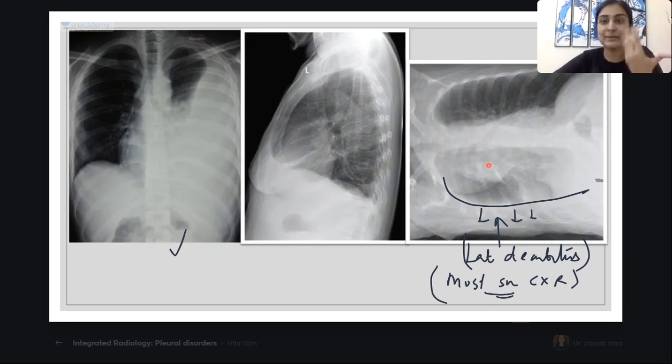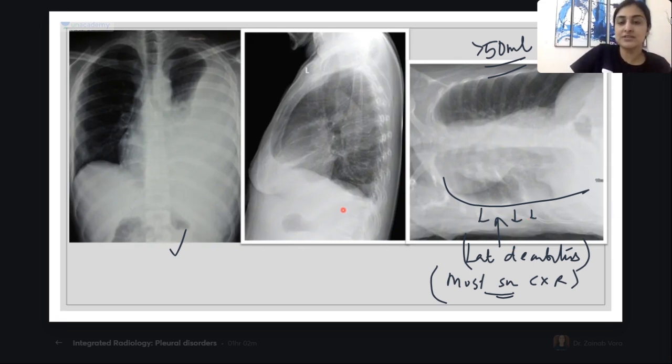And can you tell me how much fluid it can detect now? Here we had our 5 to 10 ml. How much fluid can this detect? Very nice. So this can detect anywhere above 50 ml. All right, anything above 50 ml, our lateral decubitus can detect. Just add a 0 to this. All right, just multiply it by 10. So around 50 ml fluid will layer around and be seen.